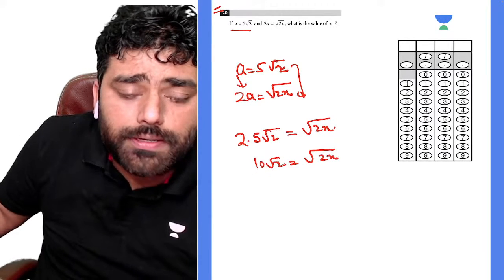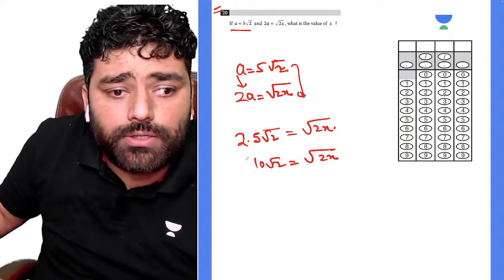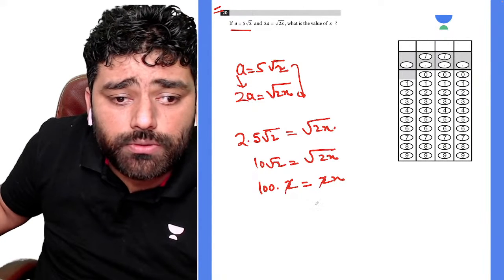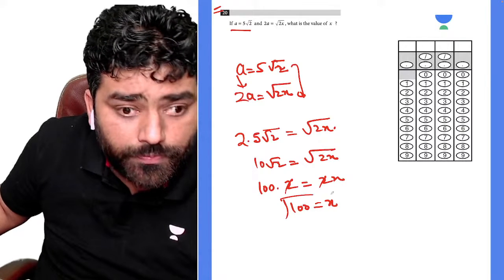So now you can square both sides. So what will that be? 100 times 2 is equal to 2x. 2 cancels by 2. So x is going to be 100.